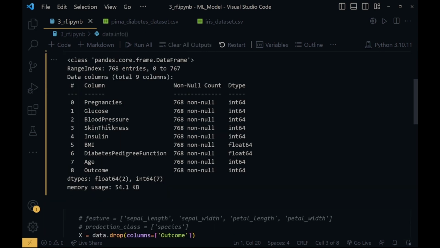So let's see. There are a total of 768 rows, and each column has non-null values, that is, values are present in the cells. The data type of the data is integer, and for the BMI and diabetes pedigree function, it is float.